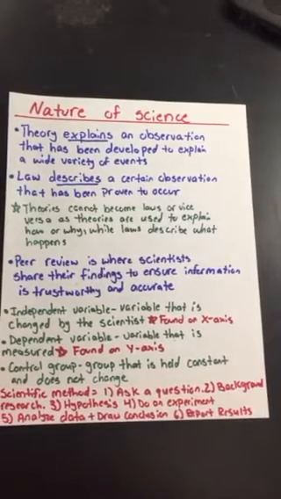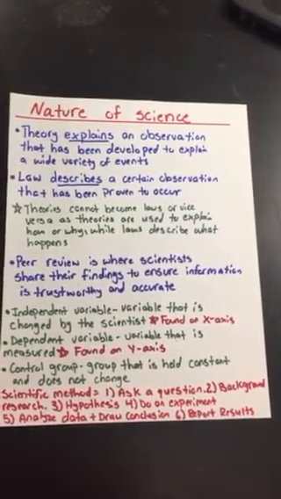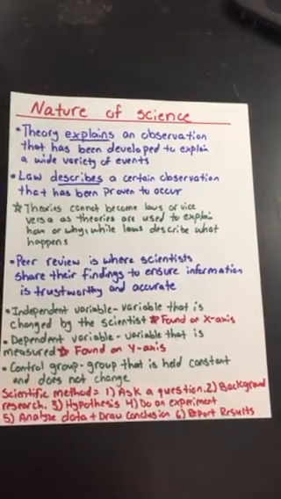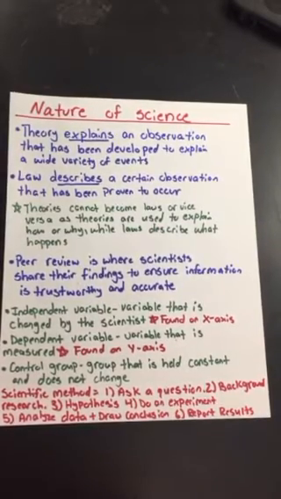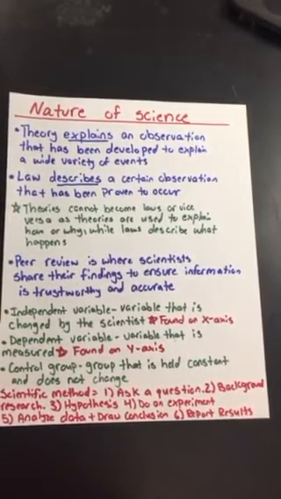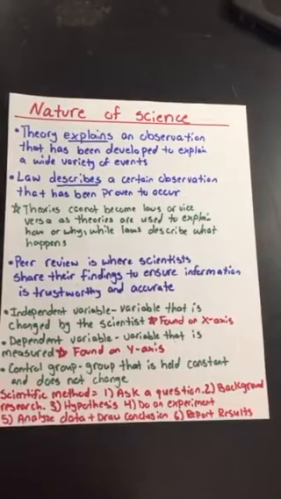Now, moving on to the next part. We talked about our variables. We talked about the scientific method, doing experiments and everything. Remember that the independent variable is a variable that is changed by the scientist. And I made a keynote that it's found on the x-axis. So remember, the independent variable is what you change, and it's found on the x-axis.